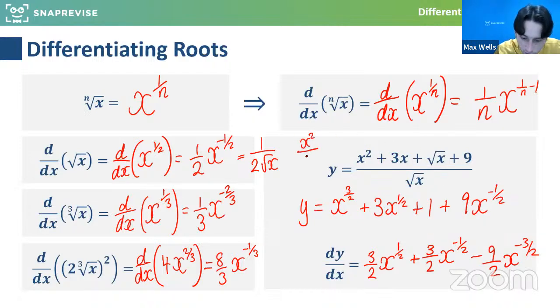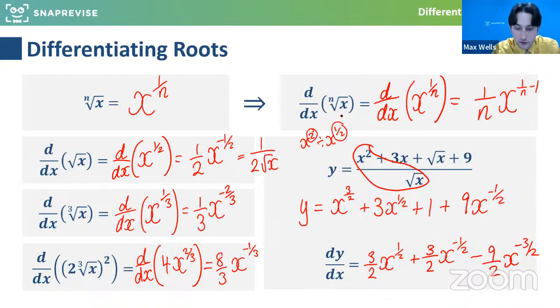Think of x squared over x to the half as a subtraction. So it's basically like x squared divided by x to the half. So you minus the powers. So you could think of 2 minus a half as 1.5, but I think we're better working in fractions because decimals get a little bit annoying. And again, if you want to do subtraction of an integer and a fraction, you can think of 2 as 4 halves, minus 1 half is 3 halves. But yeah, really good question.